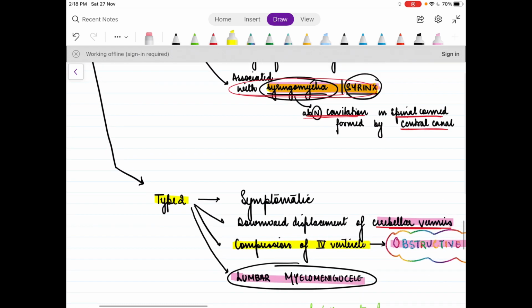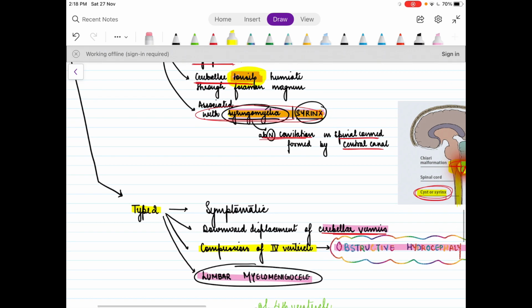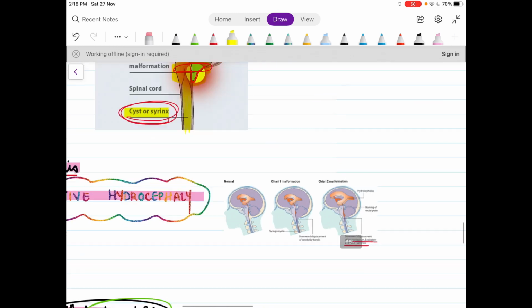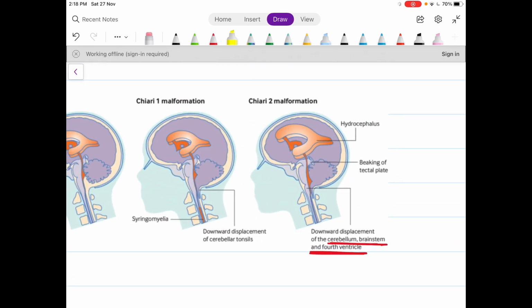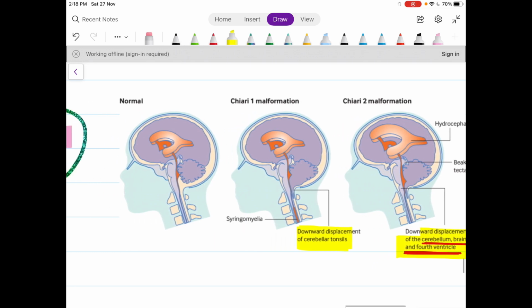Now we come to type 2 malformation. As type 1 was more mild and asymptomatic, type 2 is more symptomatic. Why? Because there is downward displacement of the cerebellar vermis as well as downward displacement of the brainstem and fourth ventricle. Here, as we can see, there is only downward displacement of cerebellar tonsils in Chiari 1 malformation, whereas in Chiari 2 malformation, there is downward displacement of the cerebellum, brainstem, and fourth ventricle.